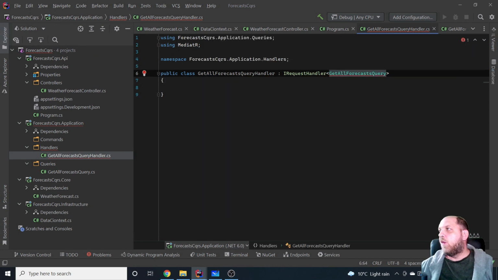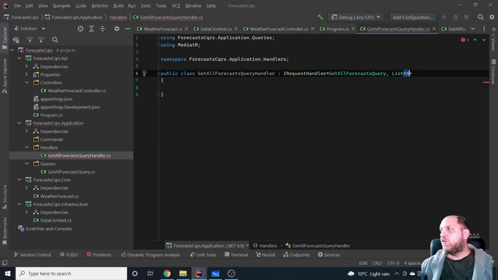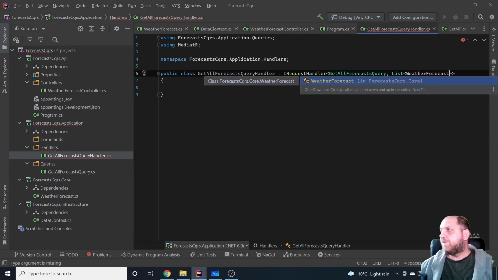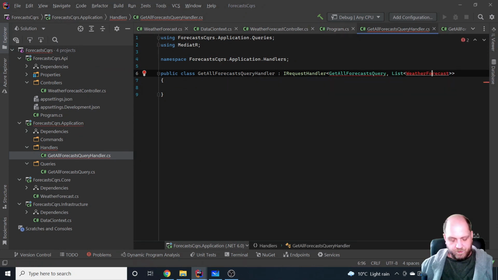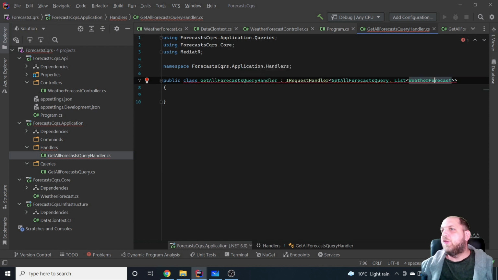And the second one is what it actually returns, or what this request should return. And in our case, we have seen that it would have to be a list of weather forecast. Okay. Alt enter, and we should have that.